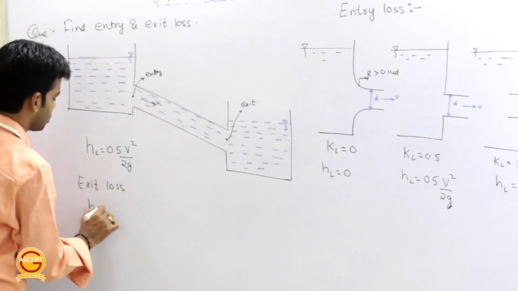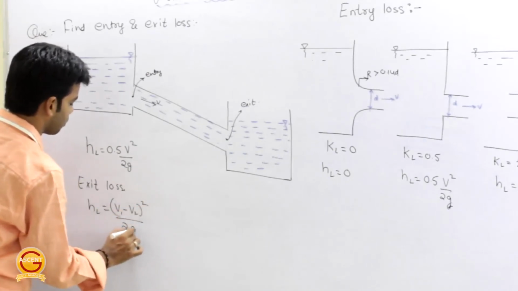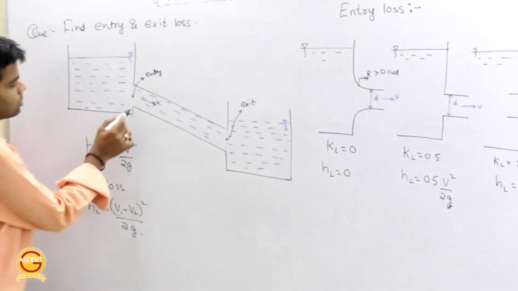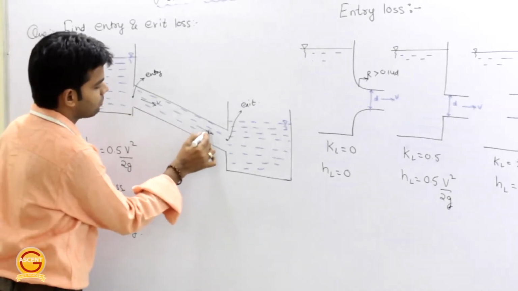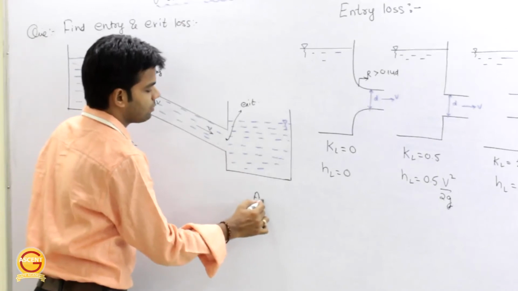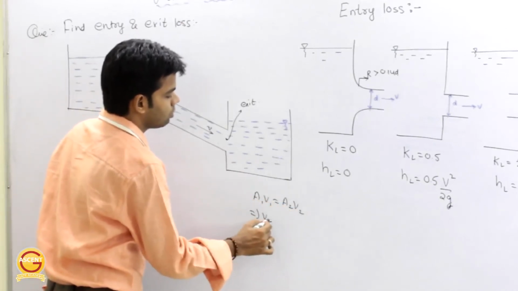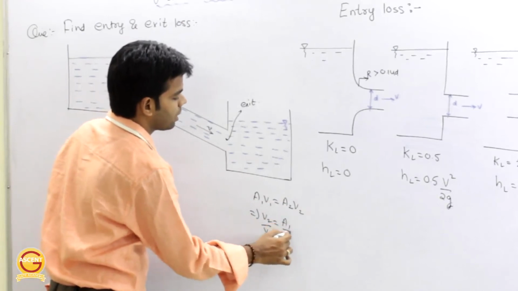Now what will be the exit loss? This is nothing but (V1 minus V2) whole square by 2g. And what will be V2 now? V1 is nothing but V, as I told you. And what is V2? Since A1 V1 is equal to A2 V2, V2 by V1 is equal to A1 by A2.